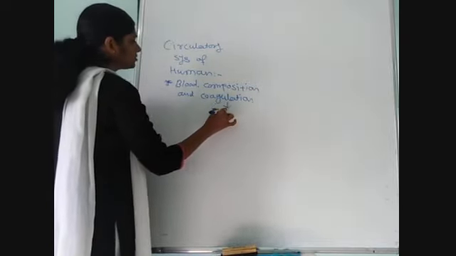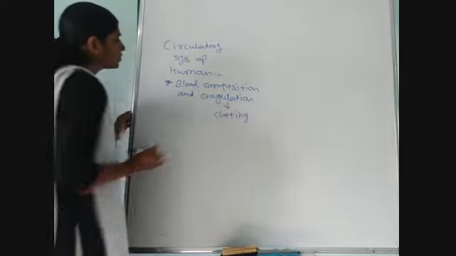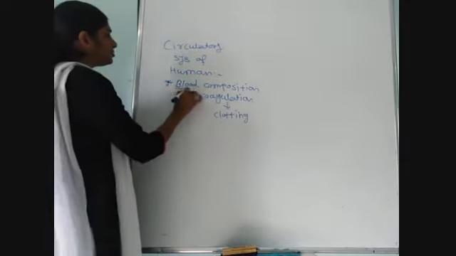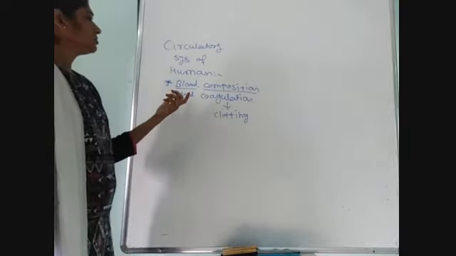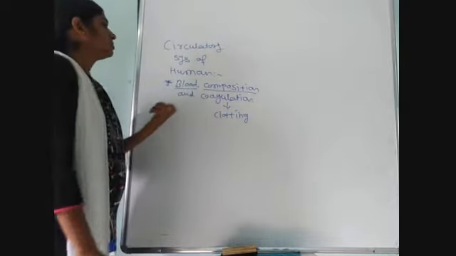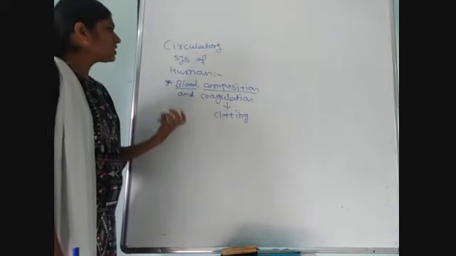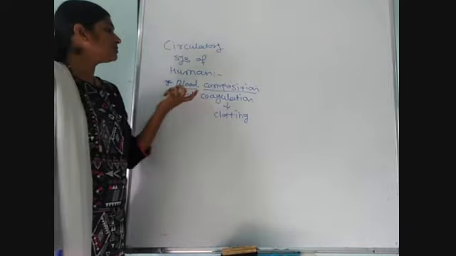Coagulation means clotting of blood. Okay, first, blood composition. That means what is present in blood, or from which things blood is made up of.